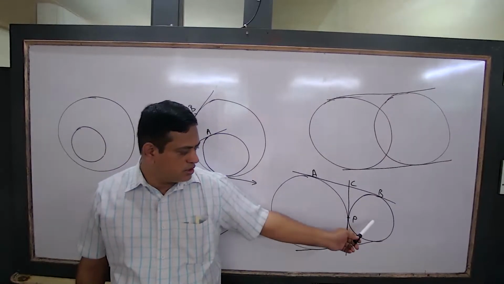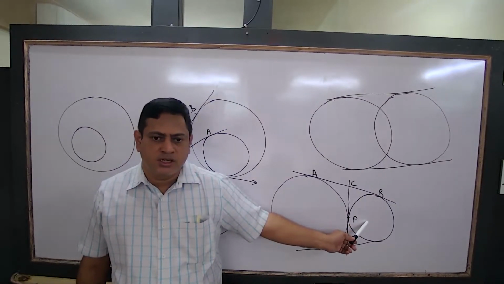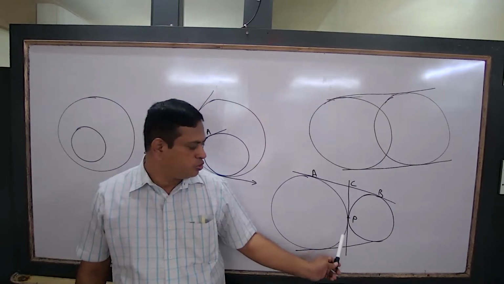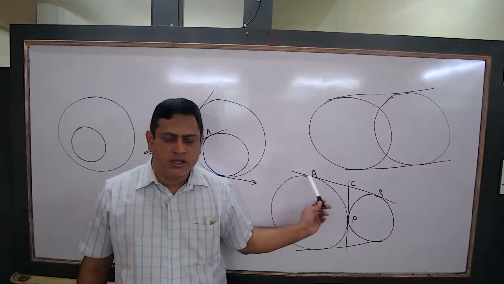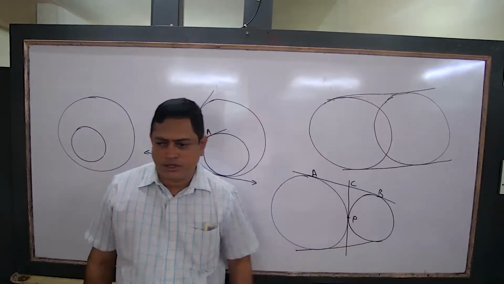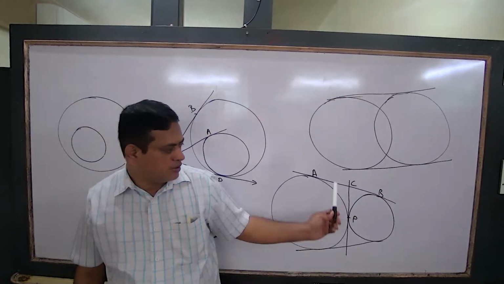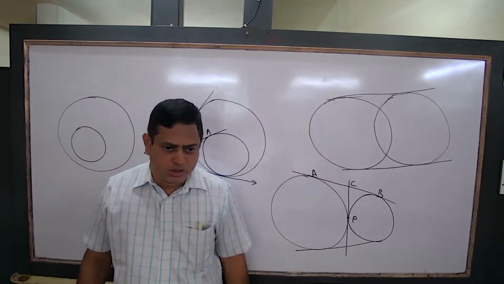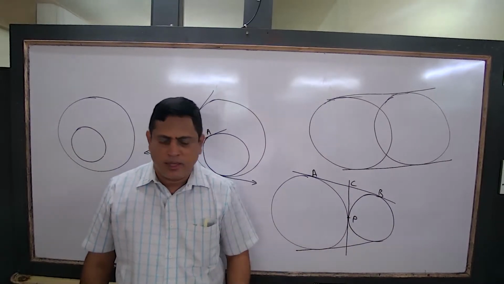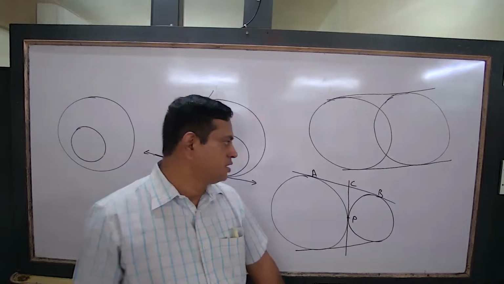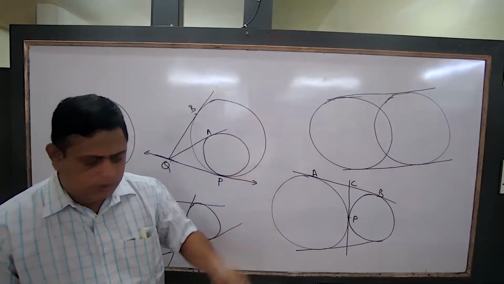Are you following? Here is another question. When two circles touch each other externally, prove that the common tangent through the point of contact bisects the other common tangent. Bisecting means C is the midpoint. Understood or not? These questions were there, one of them as an MCQ. That's it. Now this also is clear. Another one.